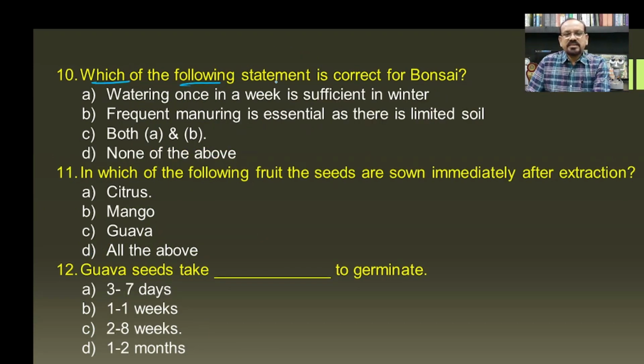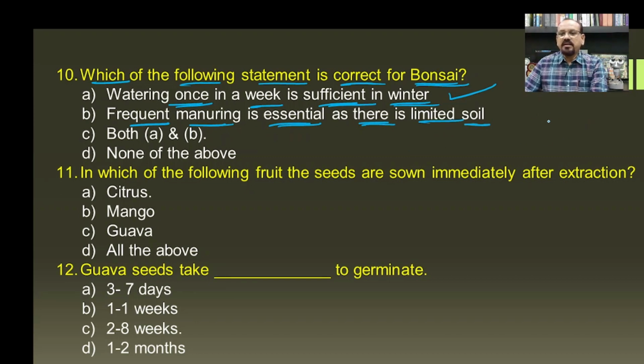Then, which of the following statements is correct for the bonsai? Number 1, watering once in a week is sufficient in the winter season or if the climate is winter-like. So this is a correct statement. Then frequent manuring is essential as there is limited soil.